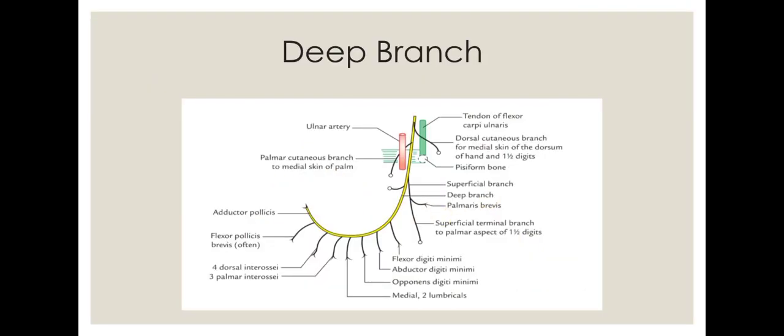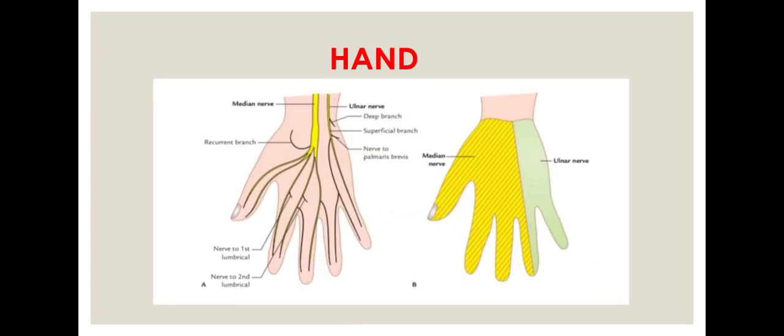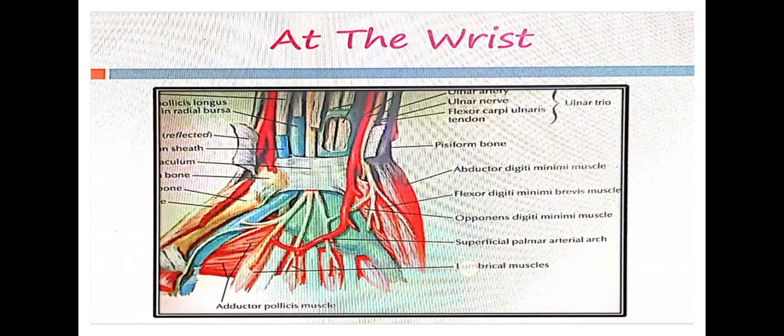Okay, fine. So once it enters the tunnel and comes out of it, it starts supplying all the muscles. See, this will be a very efficient picture to represent the innervation of the deep branch of ulnar nerve. Once it comes out of Guyon's tunnel, it supplies abductor digiti minimi, flexor digiti minimi, opponens digiti minimi, lumbricals, and interossei. All these are intrinsic muscles of the hand.